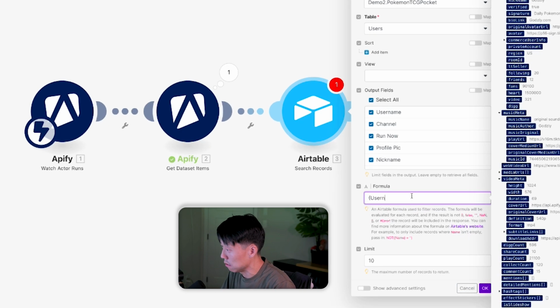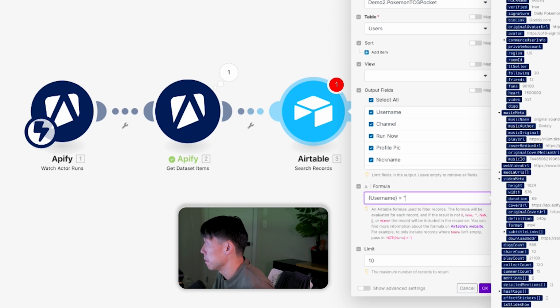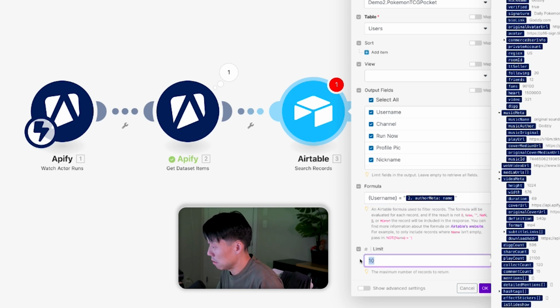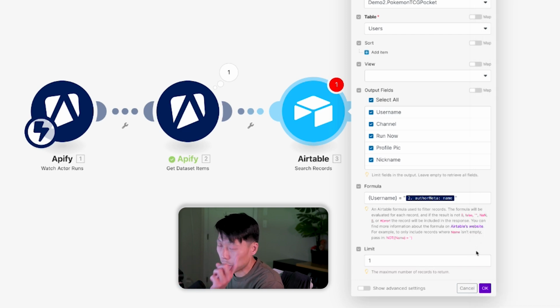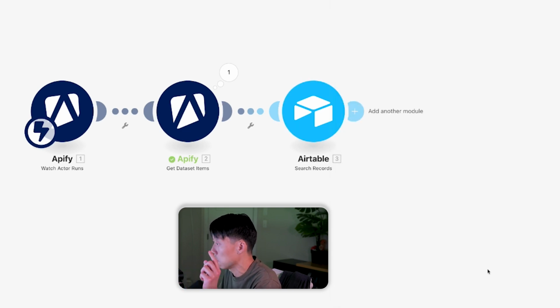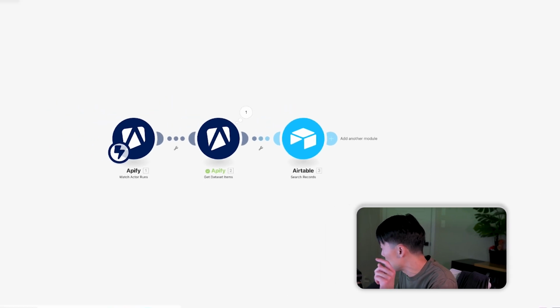So let's just go ahead and do username, curly brackets, equals, and it is author meta name, which is right there. That's what we're going to grab. And Godsley is right there. All right. And quote limit, let's just do maximum number. Oh, yes. We only need one because we are going to grab only one user. A video is associated only to one user here. So we just need one here. Might as well just save on a few operations here.